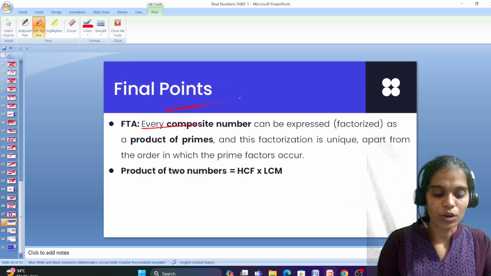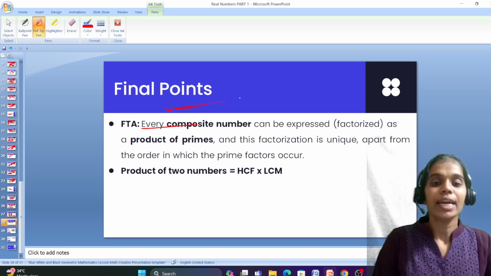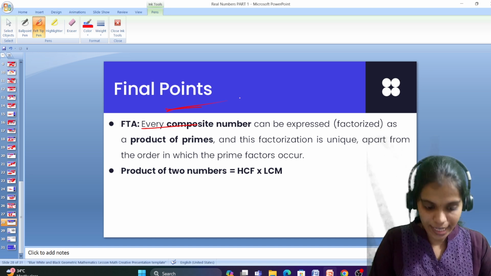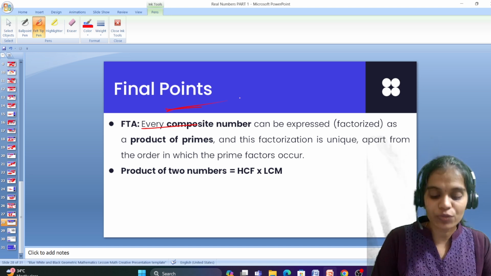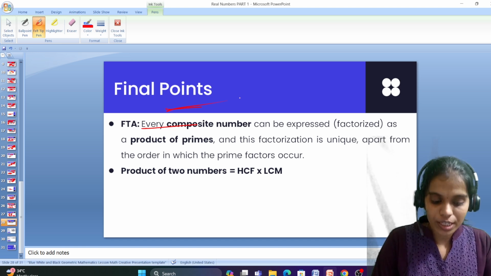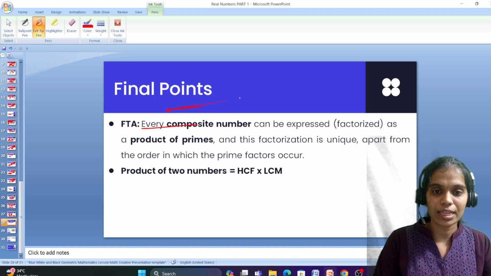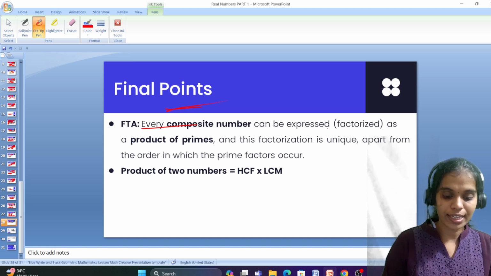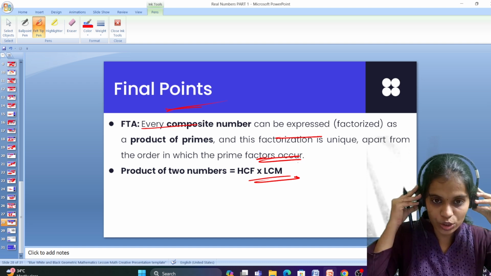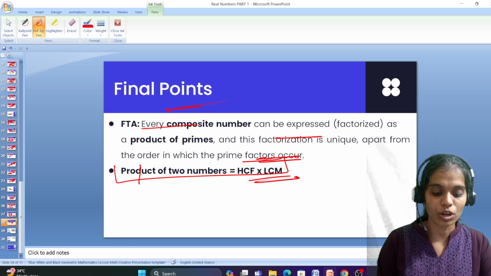What are the final points? FTA, fundamental theorem of arithmetic. Every composite number can be expressed as a product of primes, and this factorization is unique apart from the order. So in the fundamental theorem we never consider the order. We will be taking only the prime factors and each factor will be unique. Product of numbers will be equal to HCF into LCM. This property is very important while we are solving the problems.